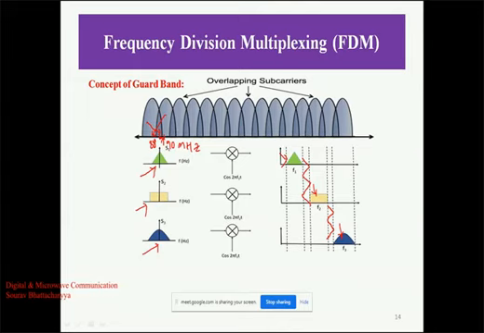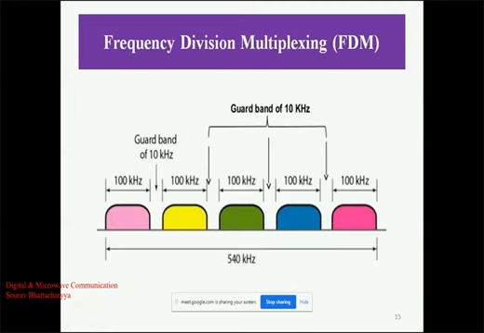If we take again the example of FM, frequency modulation radio, then we are listening to 98 megahertz, and there is also another channel that will begin from 101 megahertz. So 98 megahertz and 101 megahertz means there is a difference of 1.9 megahertz frequency band, and this frequency band is totally separate. So this is one example.